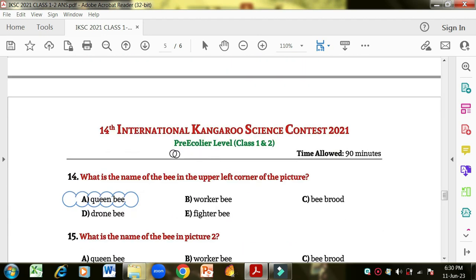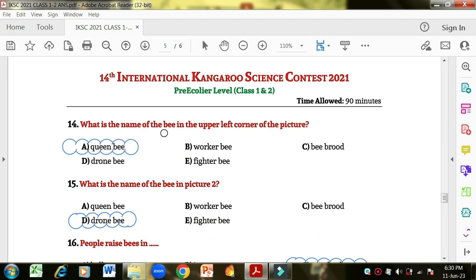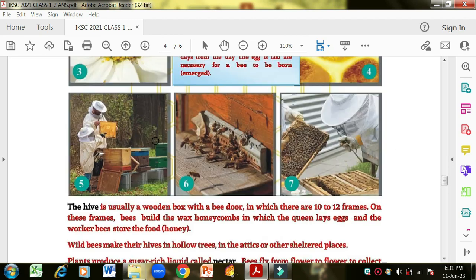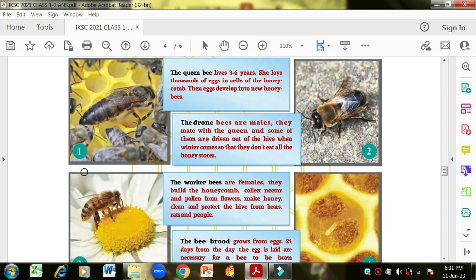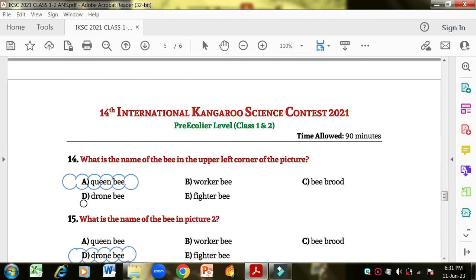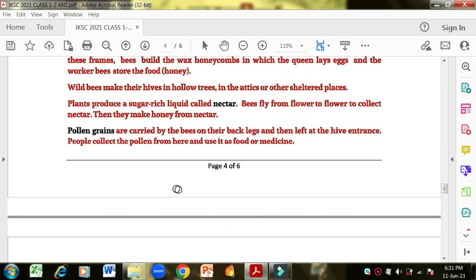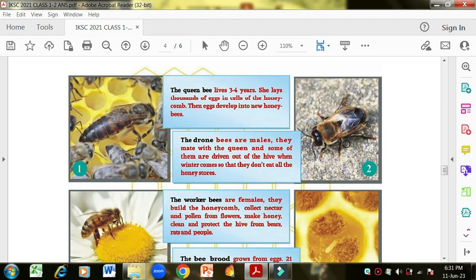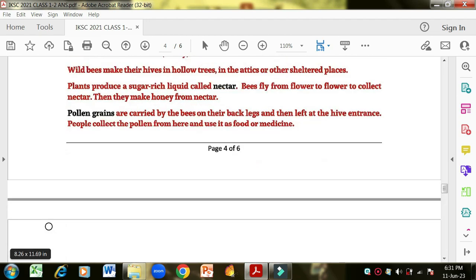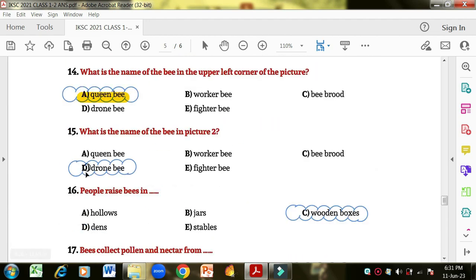Okay, let's start the MCQs. What is the name of the bee in the upper left corner of the picture? Now this is the left corner, and this one is the queen bee. Queen bee is the correct option. Okay, queen bee in the first picture. What is the name of the bee in picture 2? In picture 2 we have the drone bee. Okay, this is called a drone bee. So you are going to mark the correct option like this.